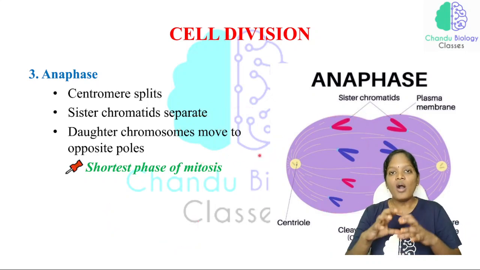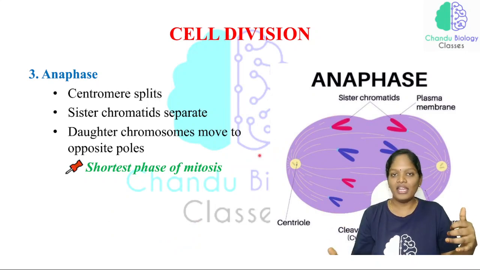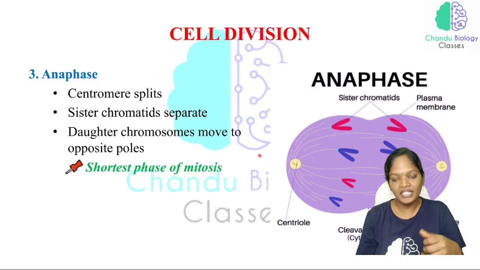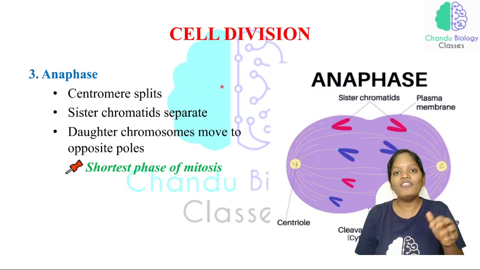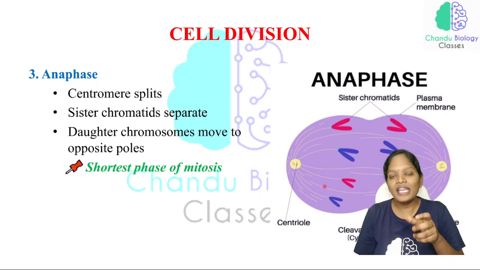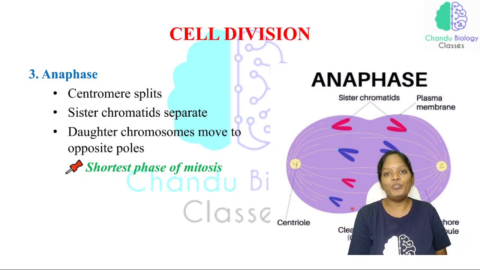Why? Because now the nucleus has started segregating. The chromosomes have been segregated and this is the phase under the karyokinesis. The nucleus has started to divide and it is dividing. Now the karyokinesis has to be followed by the cytokinesis. So for the cytokinesis process, this cleavage furrow is very important for the cytoplasm to divide.